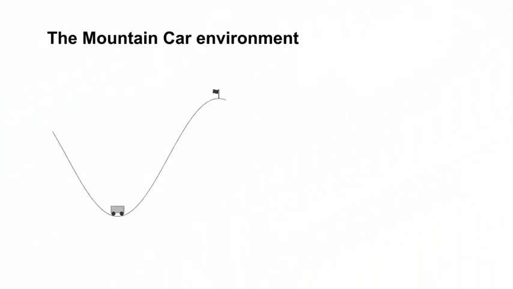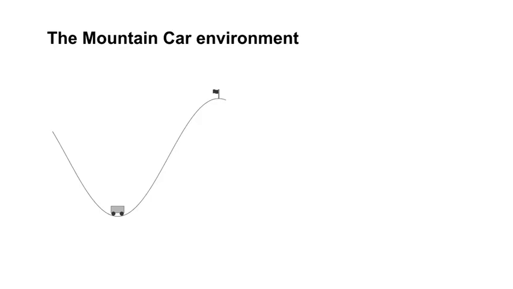Let's look at an example of episodic Sarsa on a classic control domain called mountain car. Mountain car is an episodic task where the objective is to drive an underpowered car up the side of a mountain. Gravity is stronger than the car's engine, so the agent cannot directly drive up the mountain. The only way to escape is to first drive backwards up the left slope. Then driving down the hill gives the car enough momentum to drive up the right slope and out.